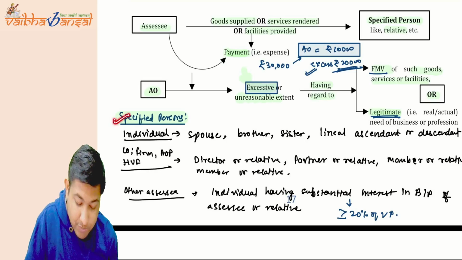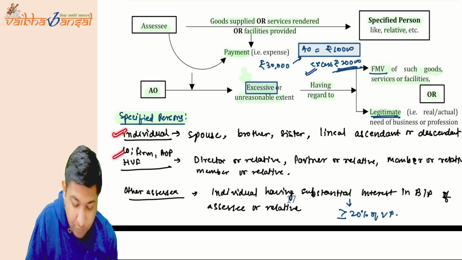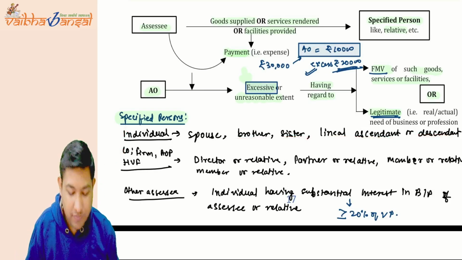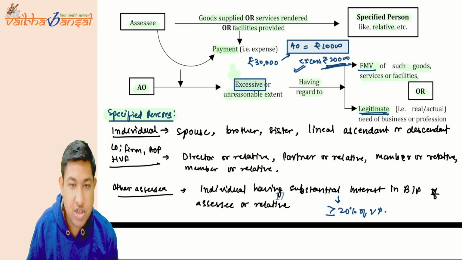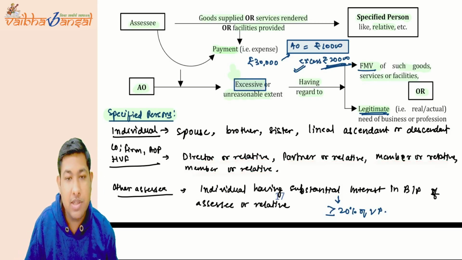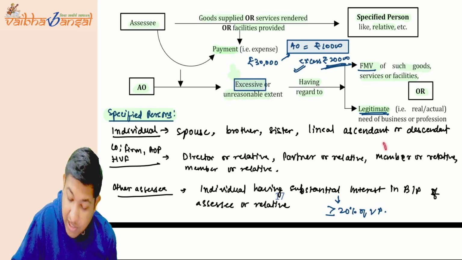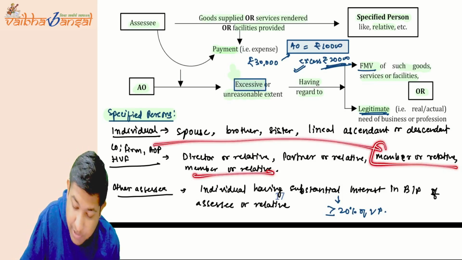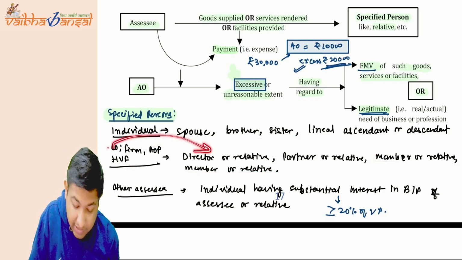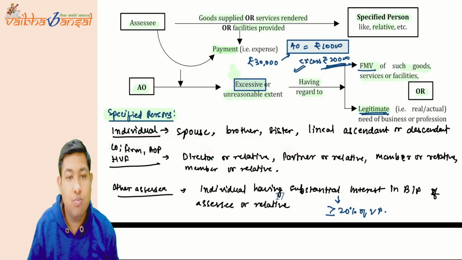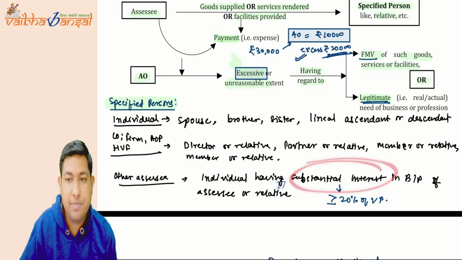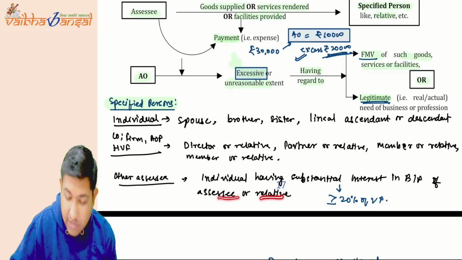For the definition of a specified person, for an individual: spouse, brother, sister, and lineal ascendant and descendant. For a company, firm, AOP, HUF: director or relative, partner or relative, member or relative. Why is member or relative mentioned twice? Because AOP has a member, and HUF has a member. For a company, the director and its member; for a firm, the partner and its member. Now for other assessees, an individual having a substantial interest in the business or profession of the assessee, or a relative, will be covered.